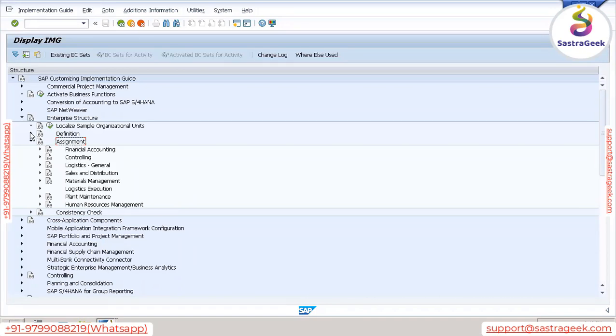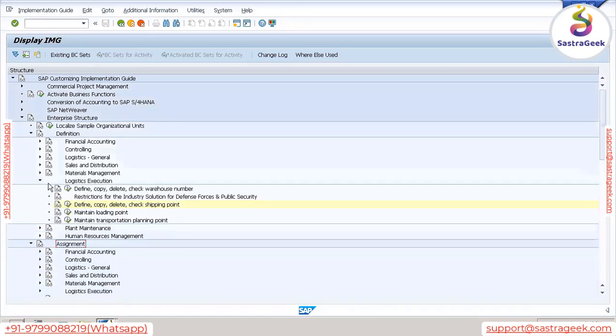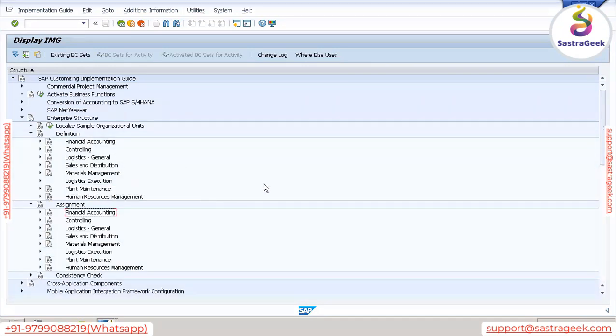Let me show you definition as well. Let me open the definition tab as well. Can you see any similarity between the definition and assignment tabs? Some modules are still the same. All are the same: financial accounting, controlling, logistics general, sales and distribution. So why am I telling you all these things? Because under definition, you understood we have defined, but under assignment, we need to map.